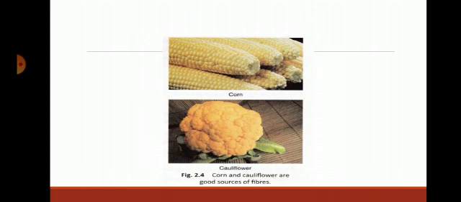Besides these nutrients, our body needs dietary fiber and also water. While dietary fibers do not provide any such nutrients to our bodies, nevertheless they are an important component of food.